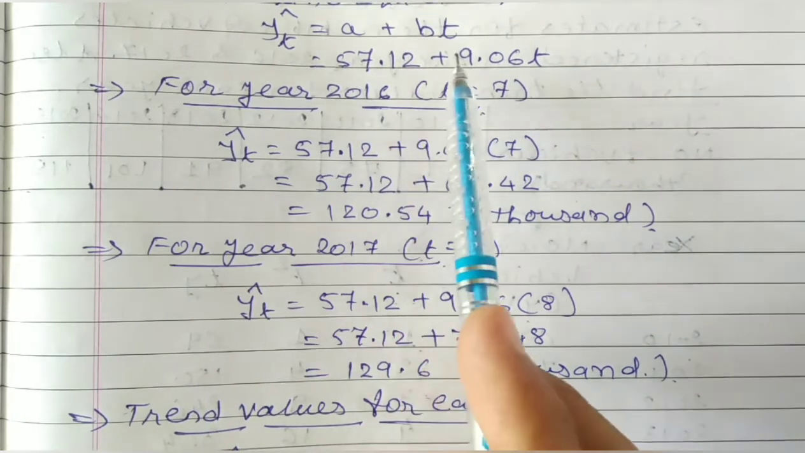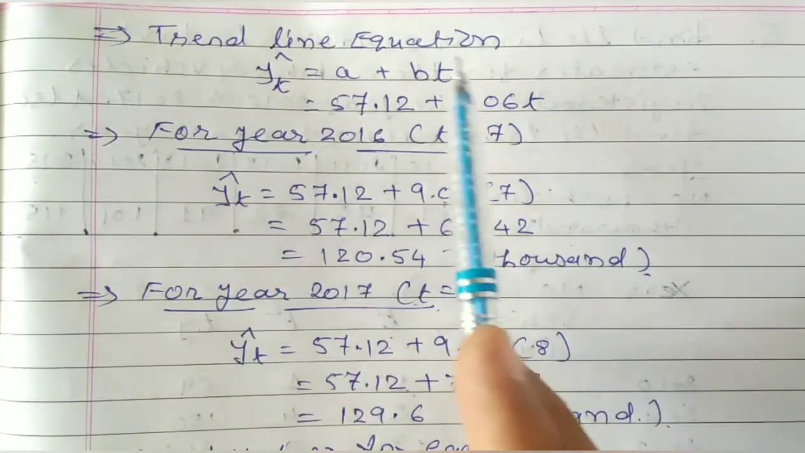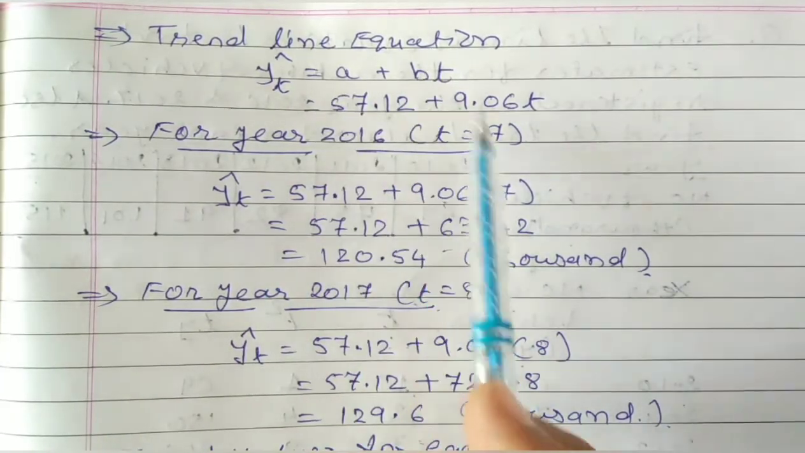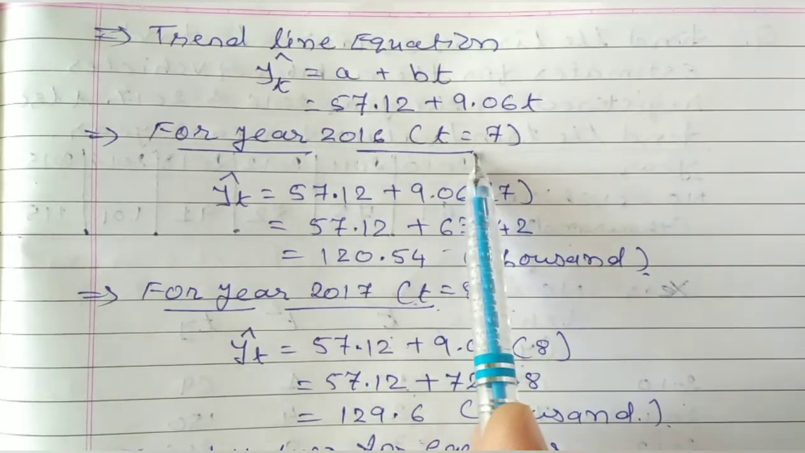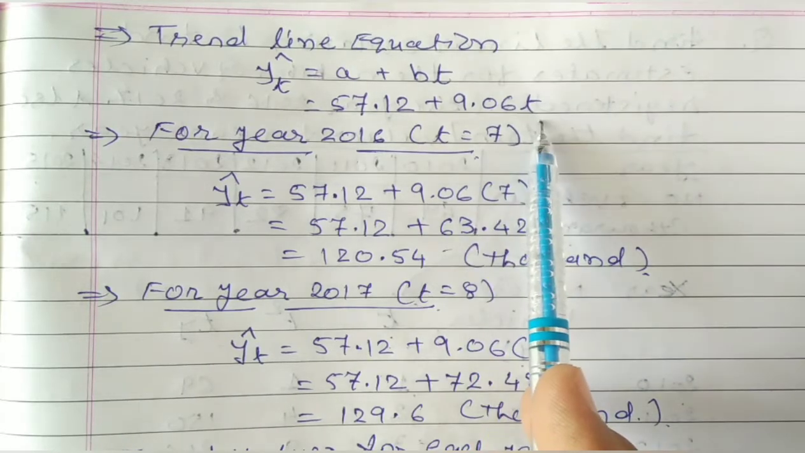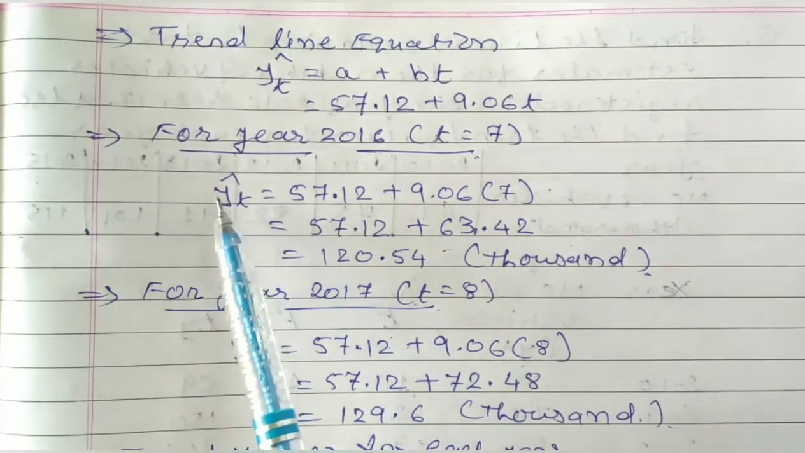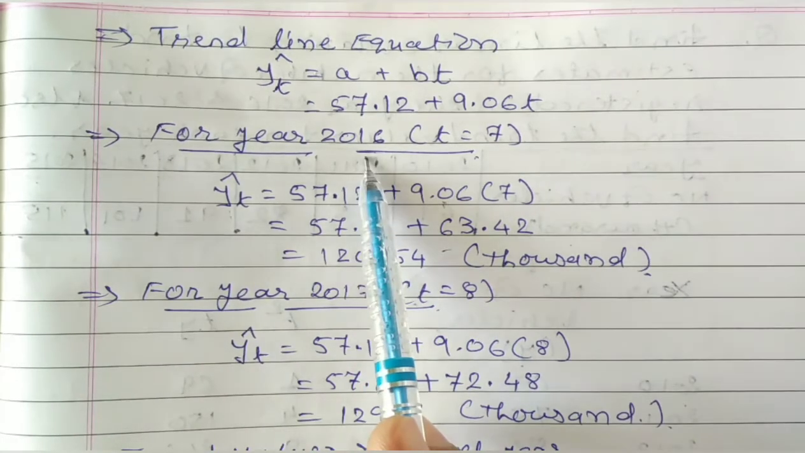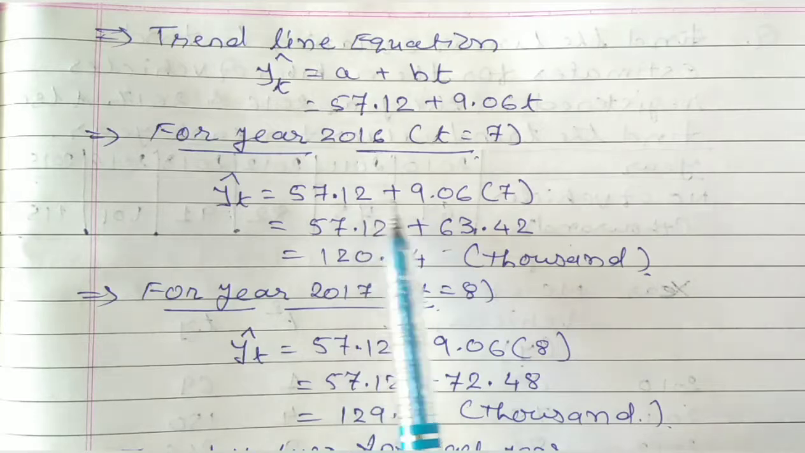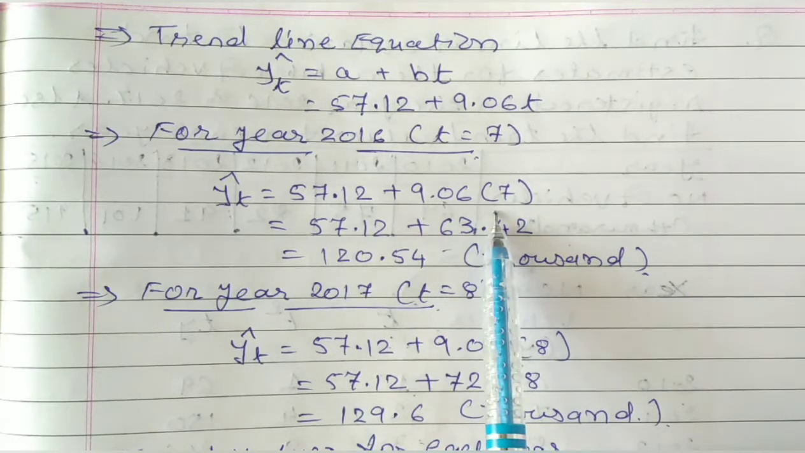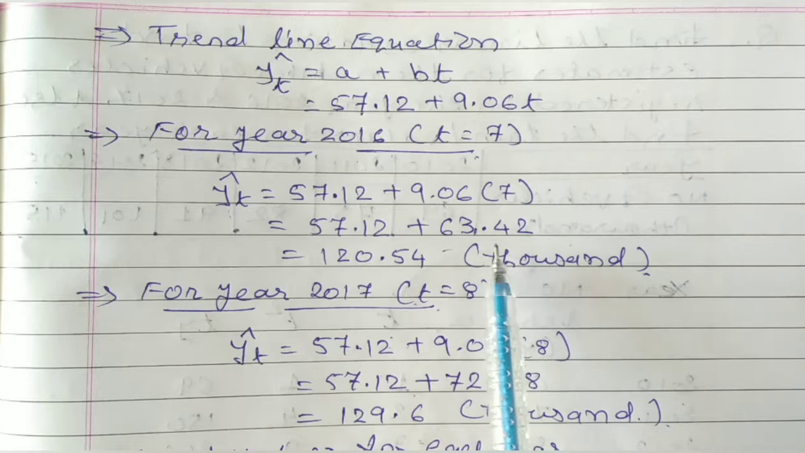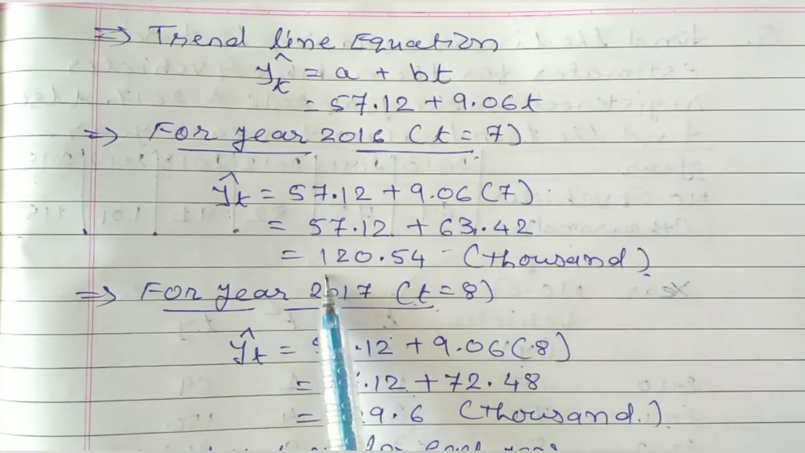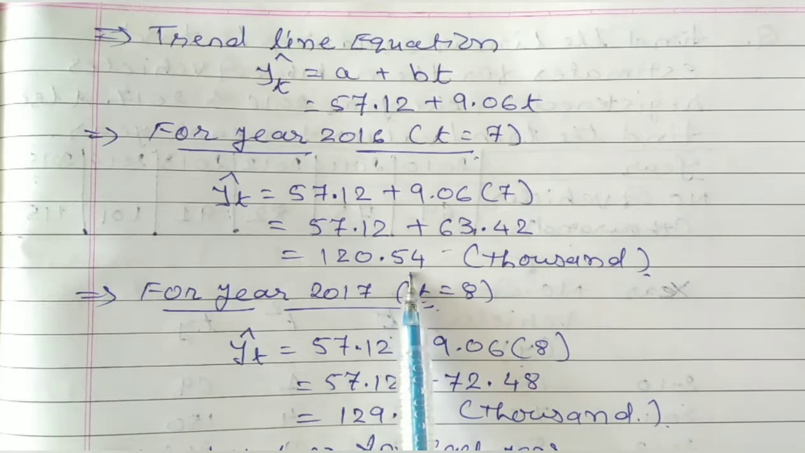Place the value of t in this equation. We have a and b; only t was missing, and for 2016 t is 7. So place this value in your equation and you will get yt cap, the estimate of y for 2016. That is 57.12 plus 9.06 into 7. Placing 7, this is 57.12 plus 63.42, and you get the answer 120.54. This is the answer for y.